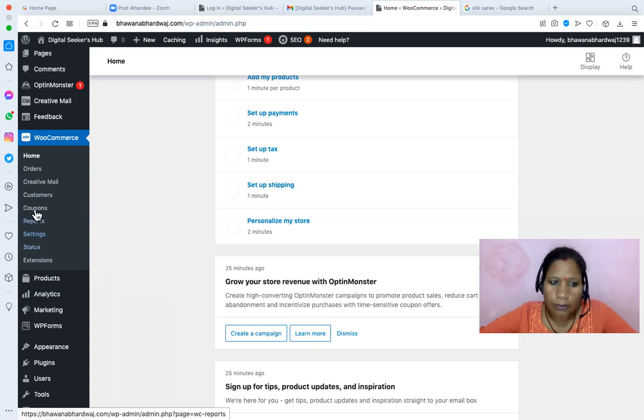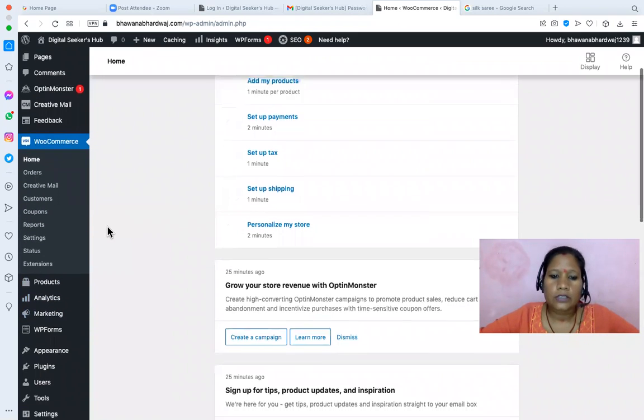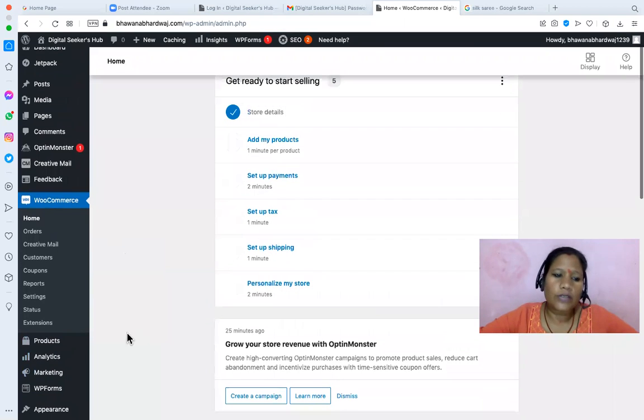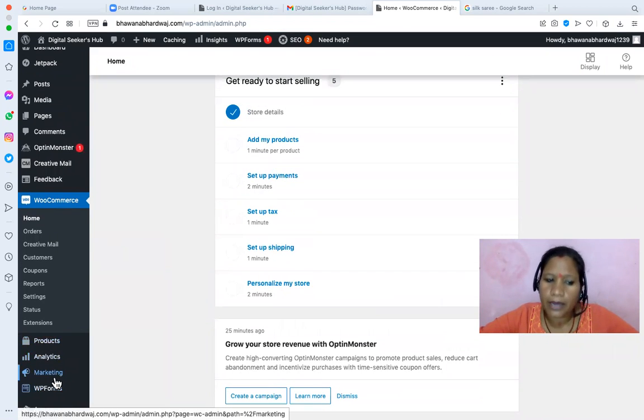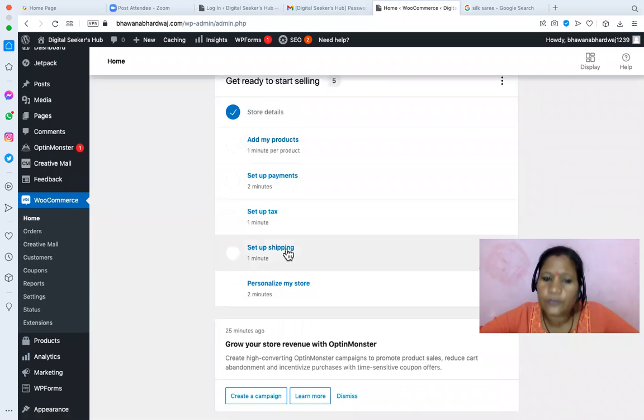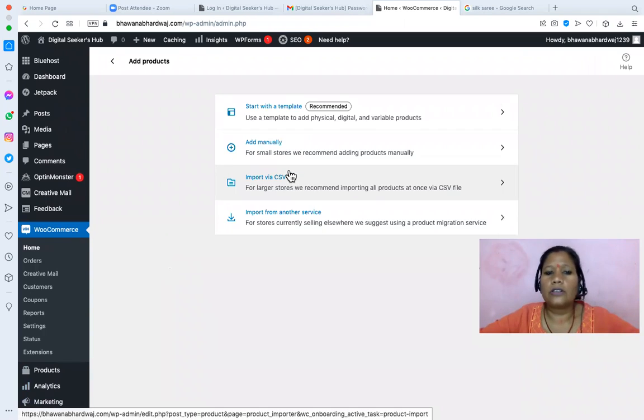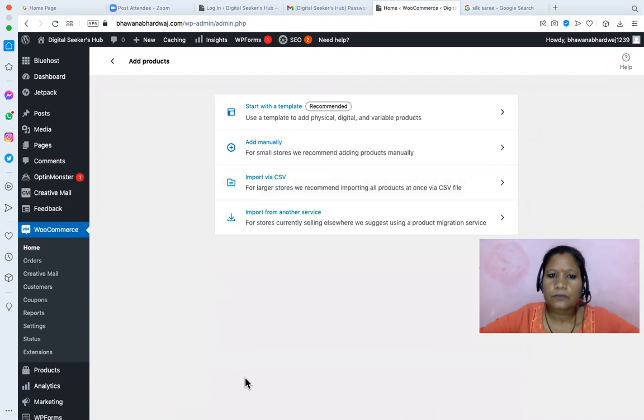And this is your main WooCommerce setting. So WooCommerce, product, analytics and marketing, all these four features are of WooCommerce. So here you can either follow this step or you can simply manage your product from here, marketing from here, analytics from here, email marketing from here. You can also manage from this tab. Right now I'm going to follow these steps, because it will be easier for you to manage from here.